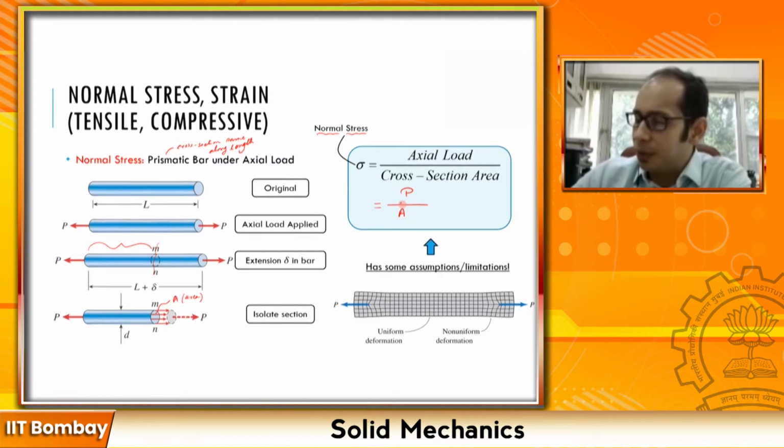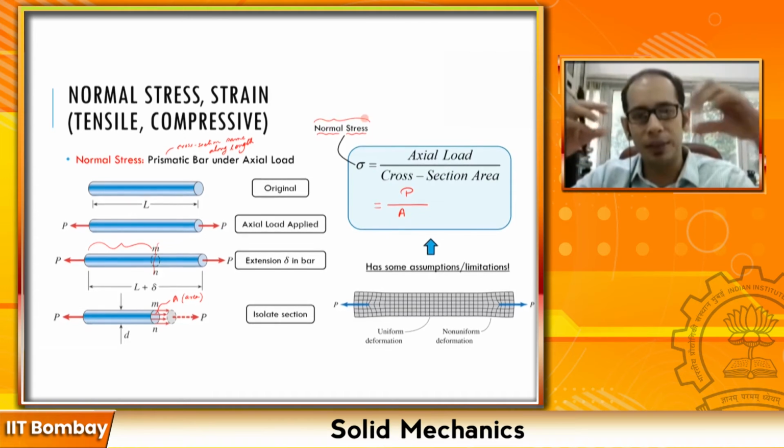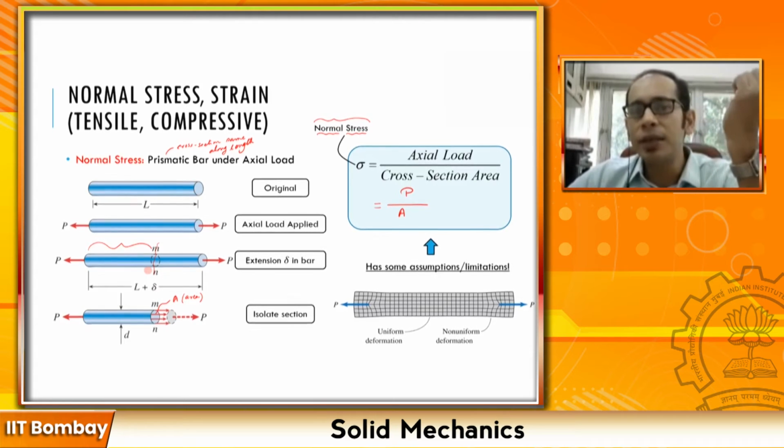So in this particular example, or in this particular slide, we studied this thing called the normal stress, right? Now what did we see when we apply the stress? What was originally L becomes L plus delta. So there is an elongation. Now in addition to stress comes its friend, which is the strain, right?